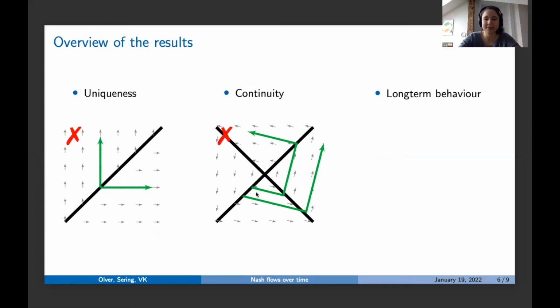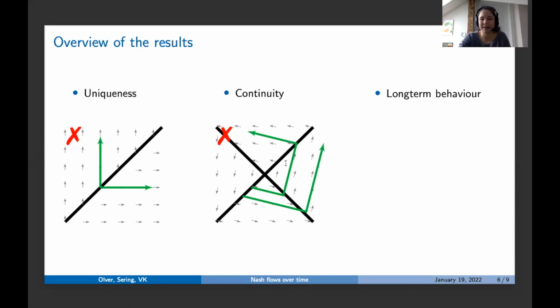And this is a property which I like a lot because I think this is a necessary property such that Nash flows over time are a meaningful model. Because assume you want to somehow mimic the reality with the model. You will never, ever hit the exact reality. The model will always be a bit apart from the reality. And if you do not have continuity, then whatever your model predicts is completely meaningless because reality is not exactly at your point. And if you don't know that the points around behave similarly, then whatever. So this is why I like this continuity result so much.